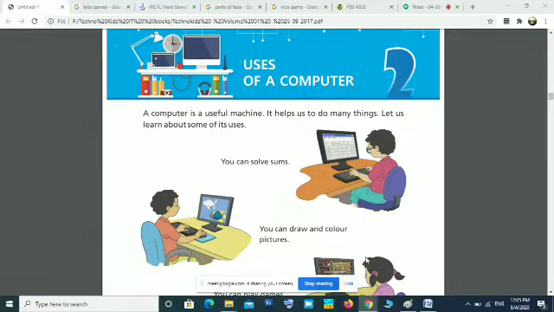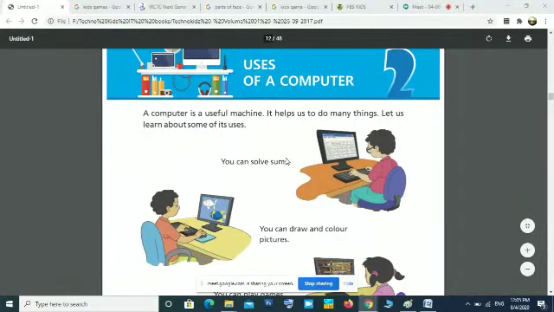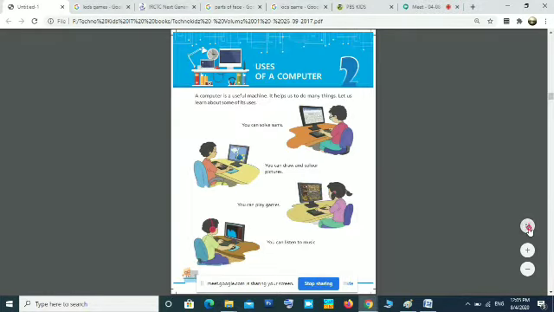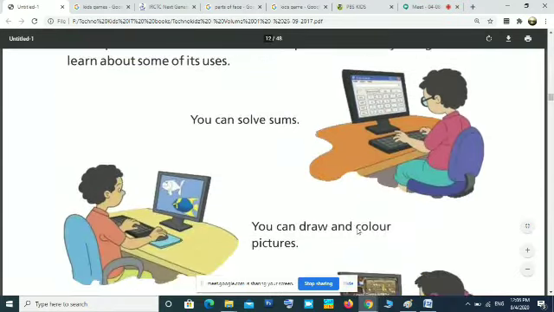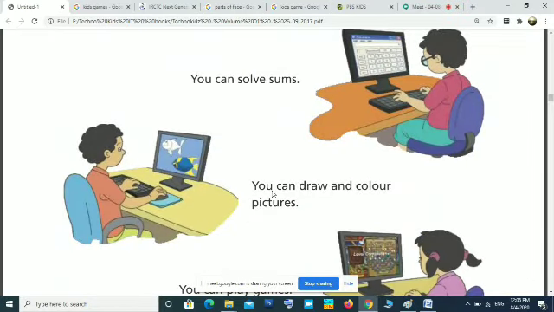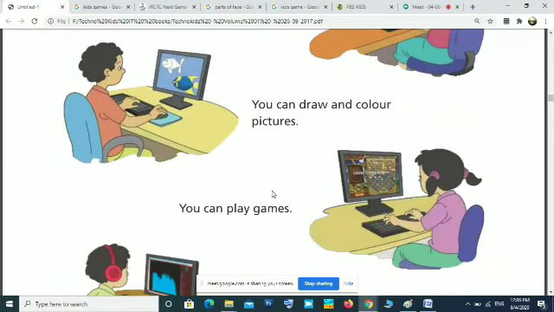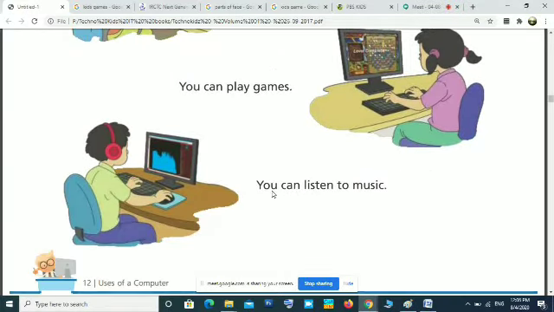Okay, then these are the things we learned in the last class. That is uses of computers. Computers can be used to solve sums. And then a computer can be used to draw pictures and color pictures. Then computer can be used to play games. Then you can listen to music.